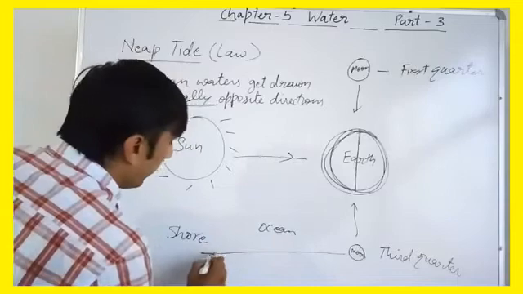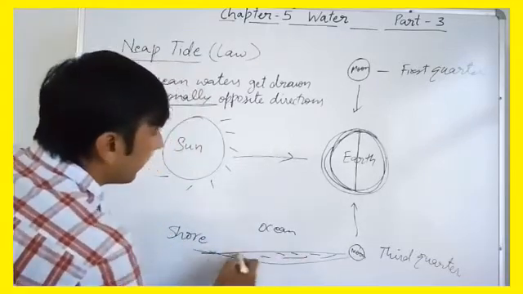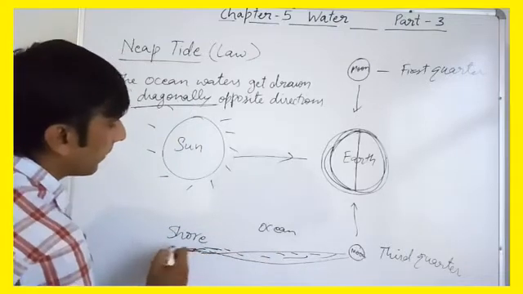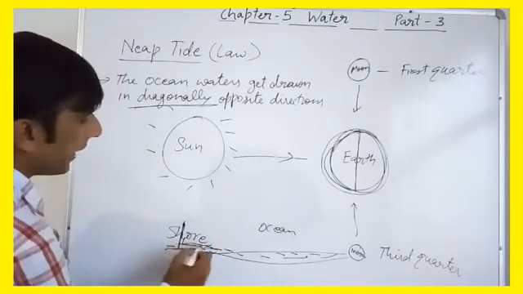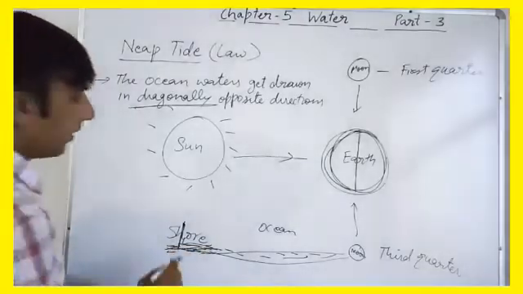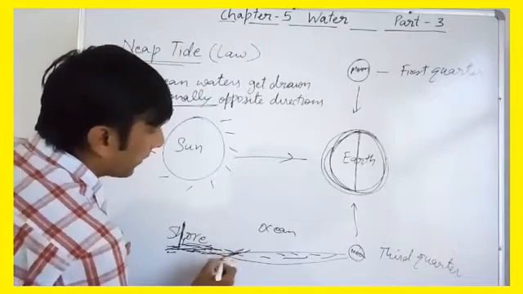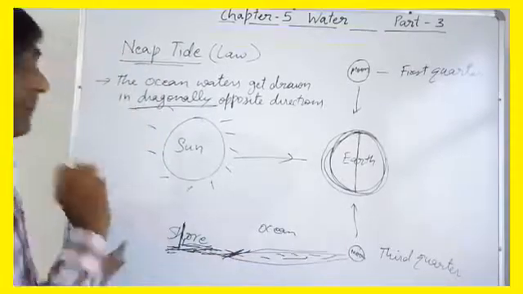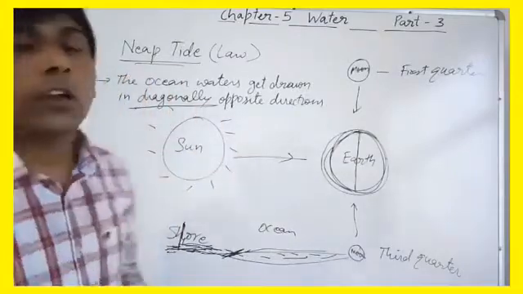The water level will not come up high like in the high tide. During the low tide water will not be high, clear, like high tides. So this is called neap tide or low tide.